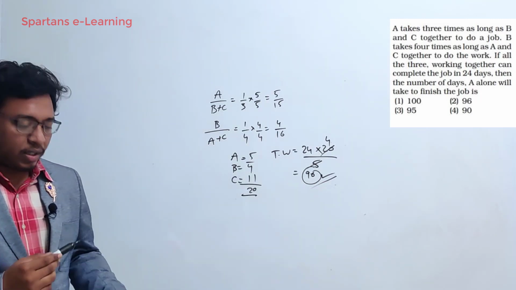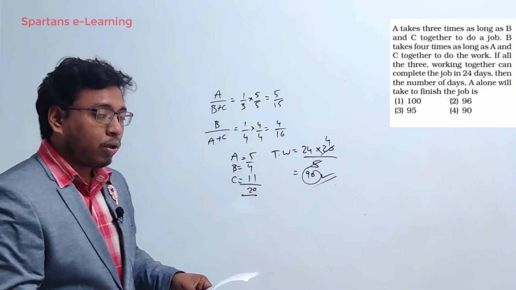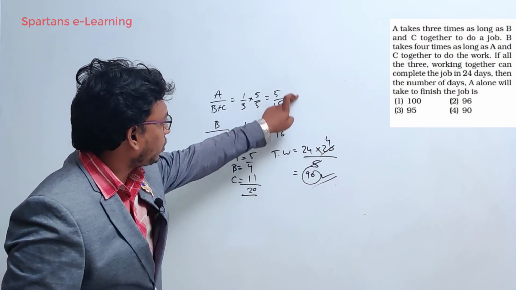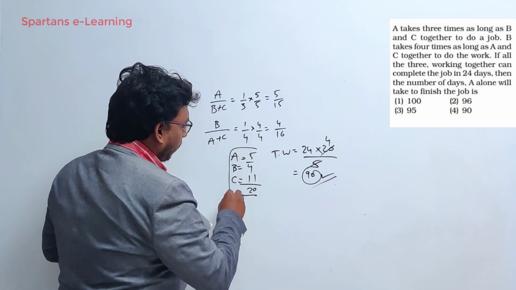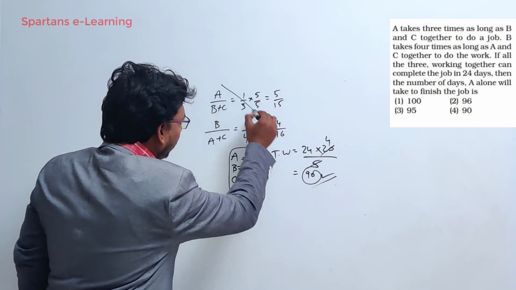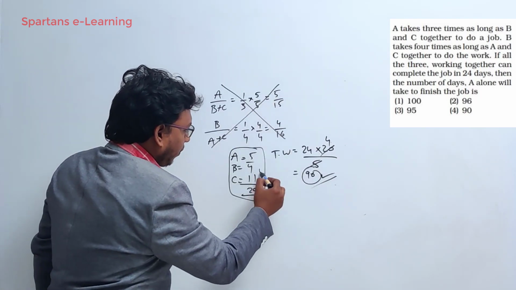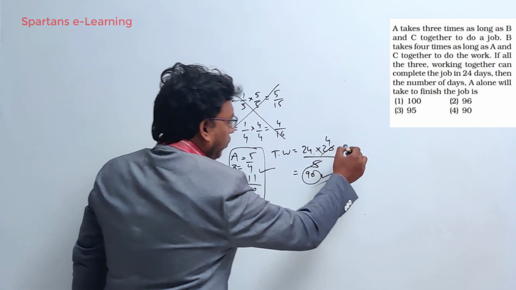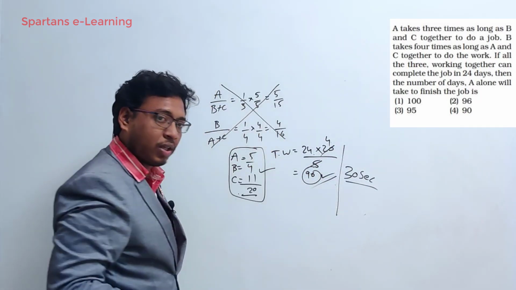See this, these are the minimal steps needed to solve this question. And if you are thorough with these methodologies, you need not even write these two steps. You will directly write this step alone, right? So if you are conceptually strong, you can eliminate these two steps. Orally itself you can calculate them and directly arrive at this point. Once you are done with this, you will directly write this step. So hardly you will take 30 seconds maximum, that's it.